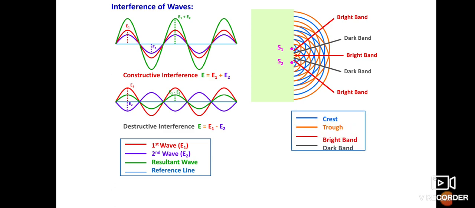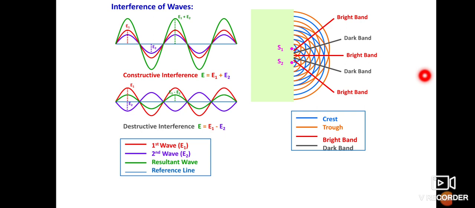Okay, the blue band shown in blue color, that is the crest, and what is shown in orange color, that is the trough. Two waves coincide with each other, means observe in the diagram when two waves coincide with each other, if crest coincides with crest and trough coincides with trough, that means there is a formation of the bright bands.